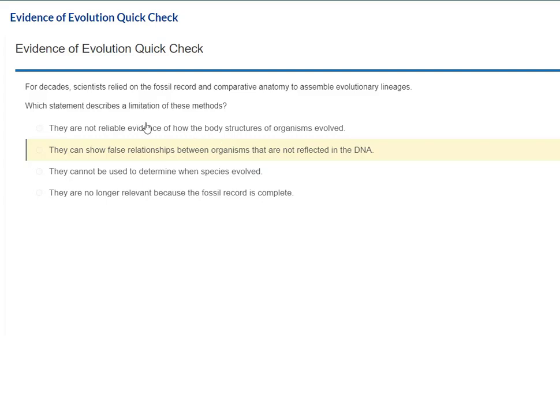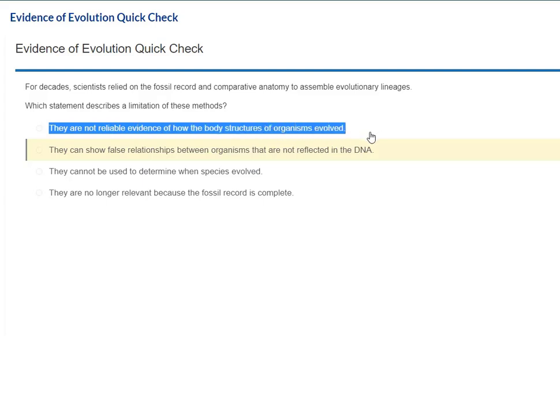And that worked okay for the time, but it was not a complete picture, but you work with what you have at the time. So it's asking what is a limitation of just being able to use fossils to compare extinct species and determine how they're related in terms of evolution. So let's go over the incorrect answers first.